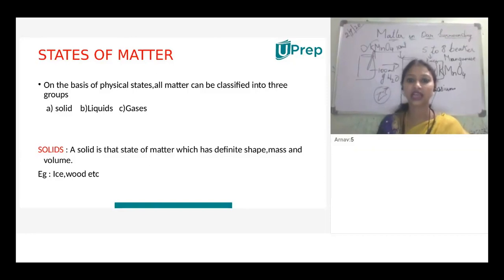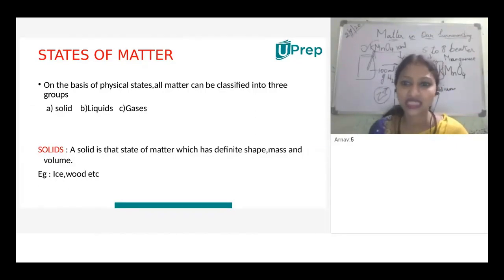Then we consider it as a solid. Examples: ice, wood, and many more. Okay, we know about the solids.